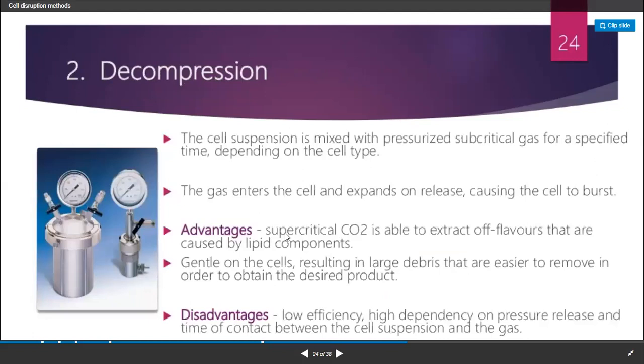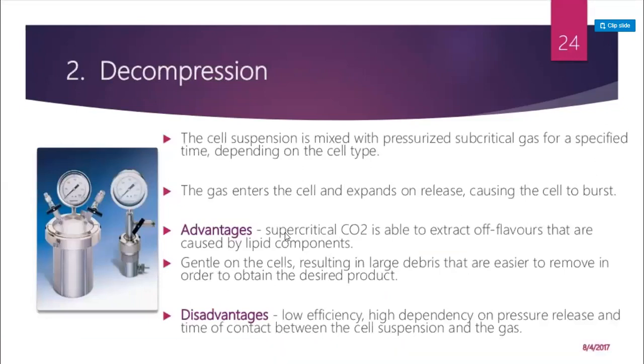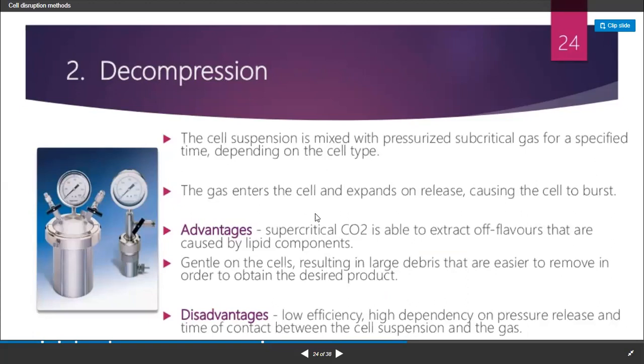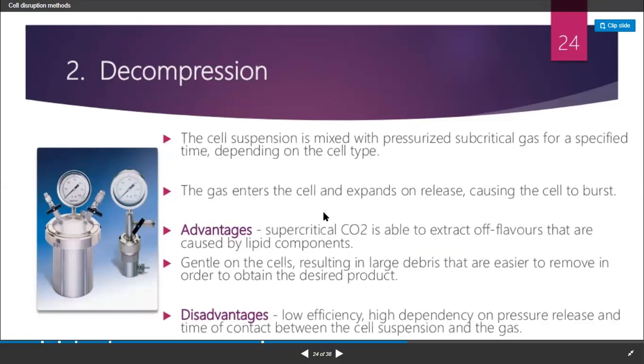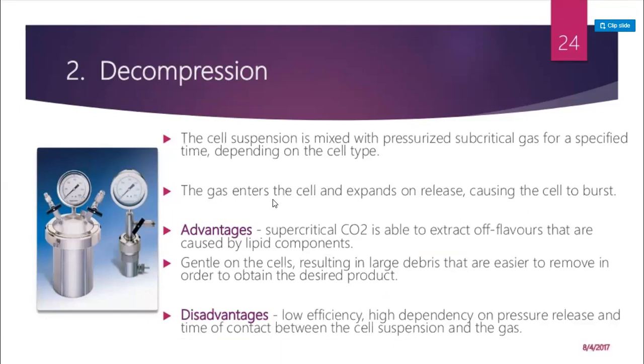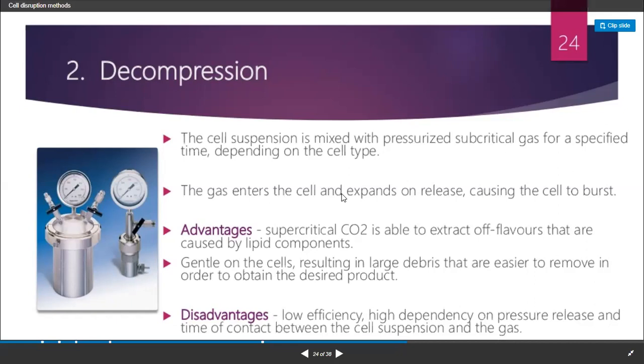The second method is decompression. What is decompression? The cells are mixed with pressurized subcritical gas for a short time. So we are giving a gas at higher pressure so that the components of the cell can come out and the cell can get disrupted. The gas enters the cell and expands on release, causing the cell to burst.